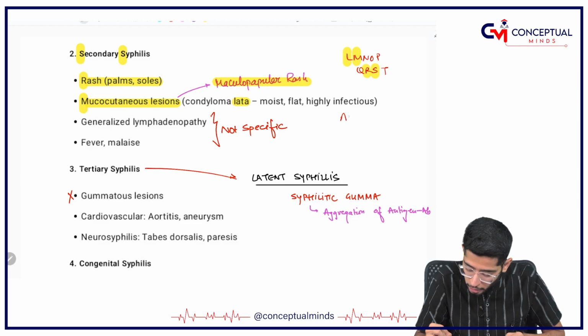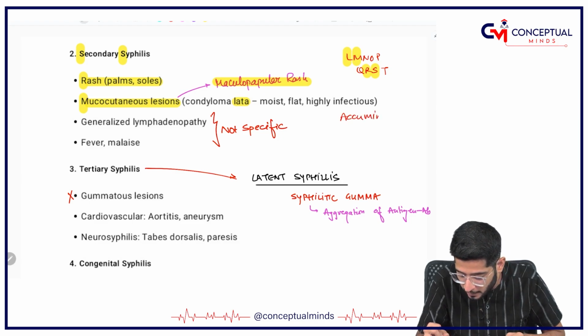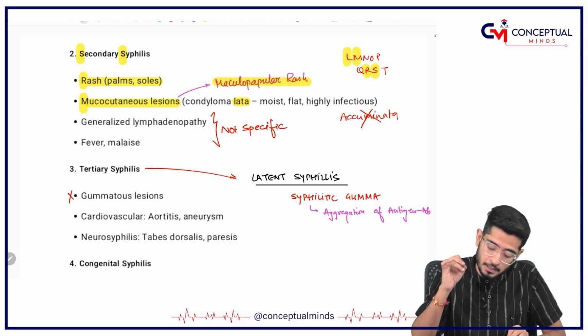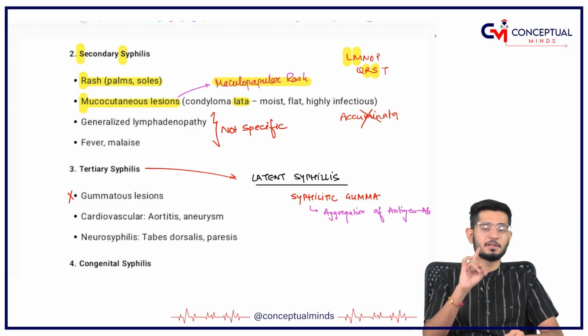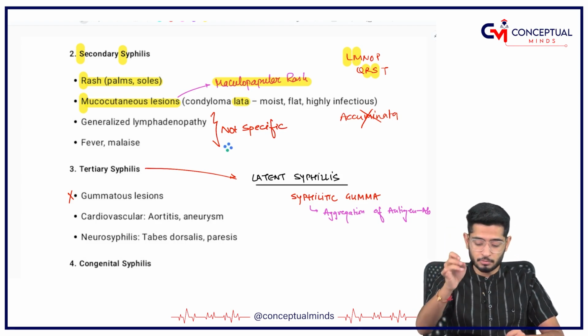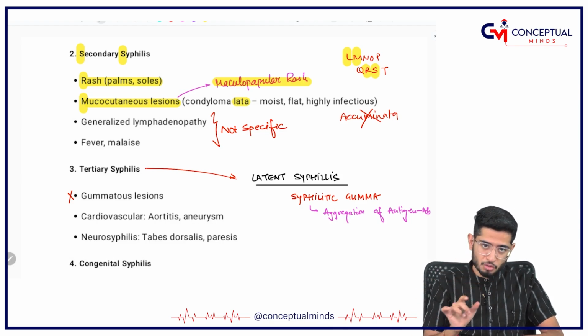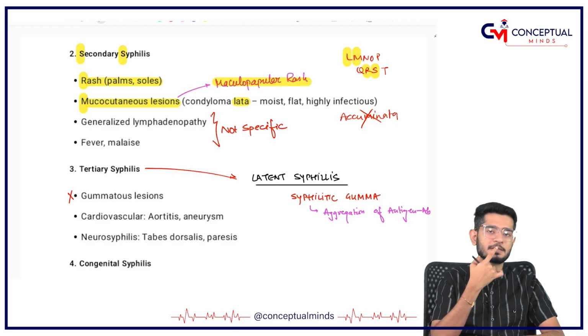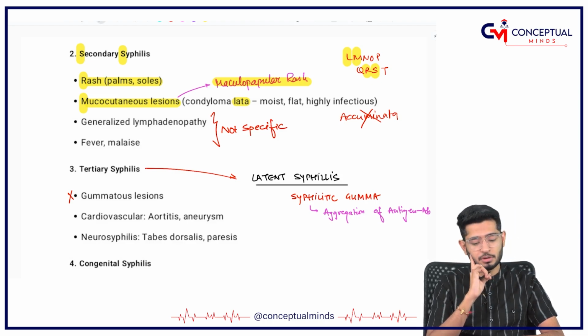It is not condyloma acuminata. I am talking about lata. Please remember, lata is seen in syphilis and not the acuminata. For now you can forget acuminata, not important. Mucocutaneous means, for example, the lip is a mucocutaneous junction, the cervix is a mucocutaneous junction.